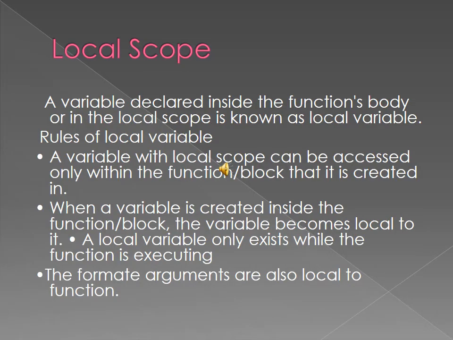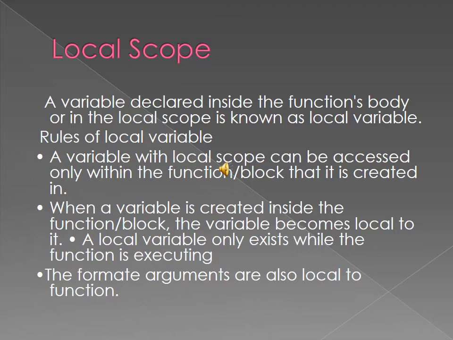The next one is local scope. Local scope: the variable declared inside the function body. So the variable which is defined, declared inside the function body is called a local variable.